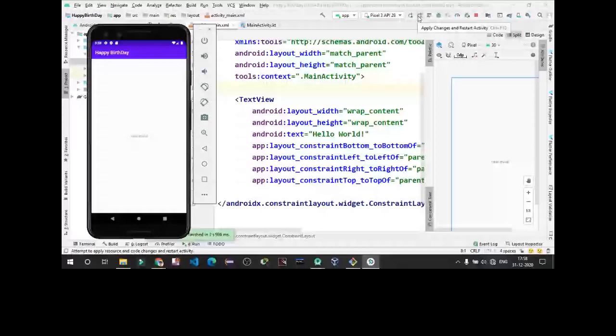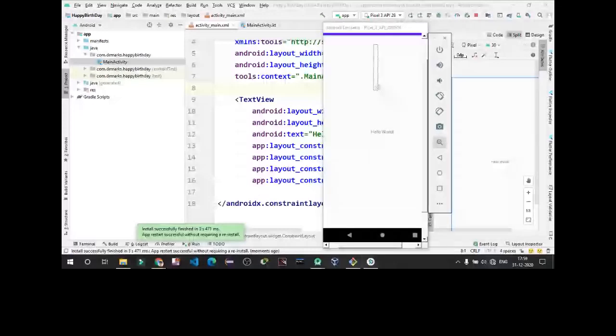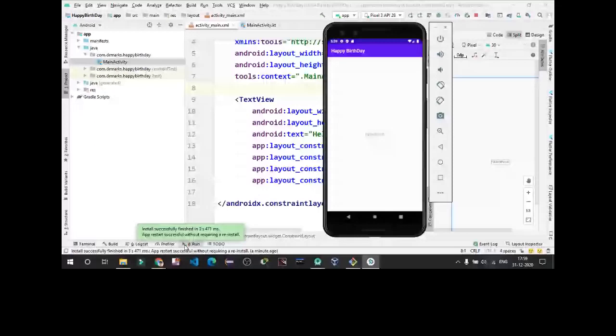Installed successfully, and you can see this Hello World is opened here. See this. So this is the app which we have created right now. This is a default app when you create an app in Android Studio.